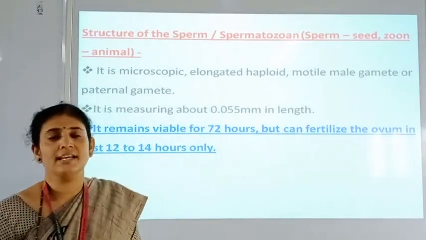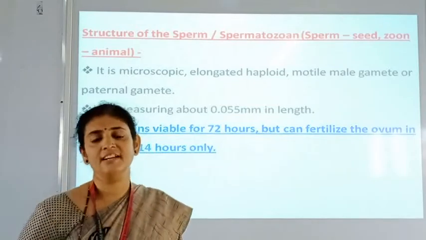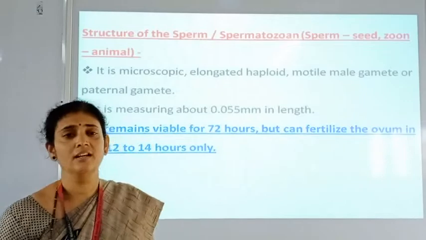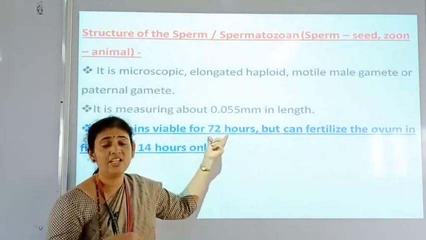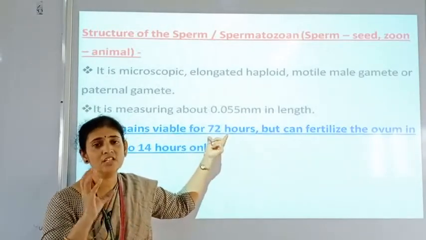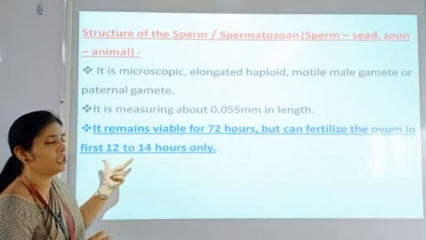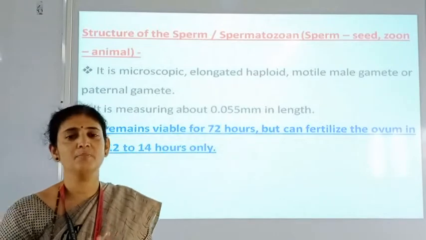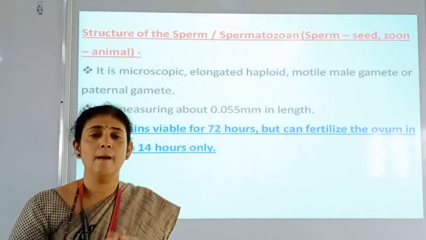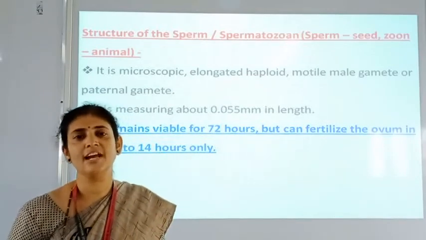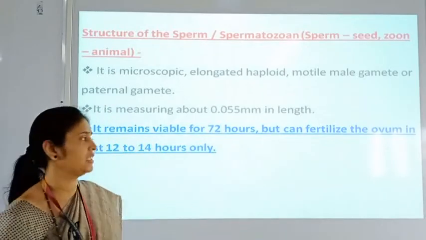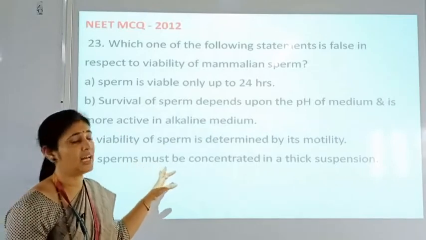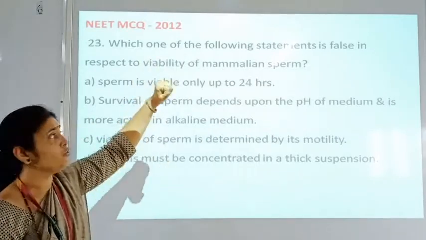When the sperms enter the female genital tract, they remain viable or alive for about 72 hours, but they are functional only for about 12 to 14 hours for the fertilization of the ovum. Meaning they live for 72 hours, but only in the first 12 to 14 hours can they fertilize the ovum. That is important for the NEET exam, because here a question was asked in 2012, which one of